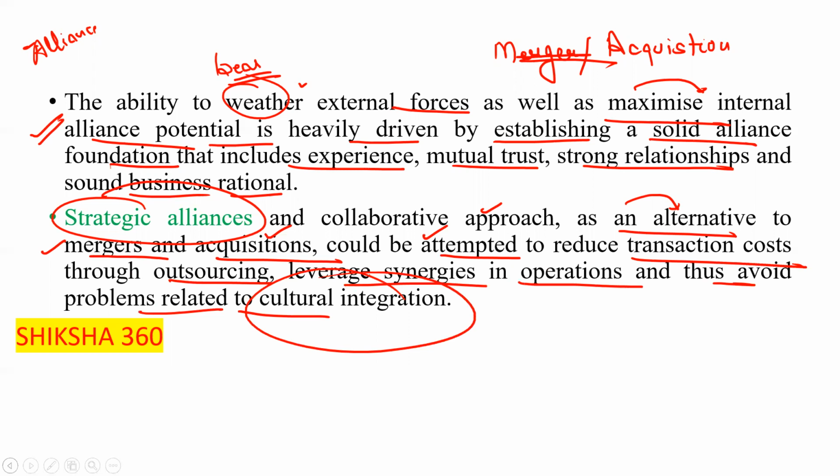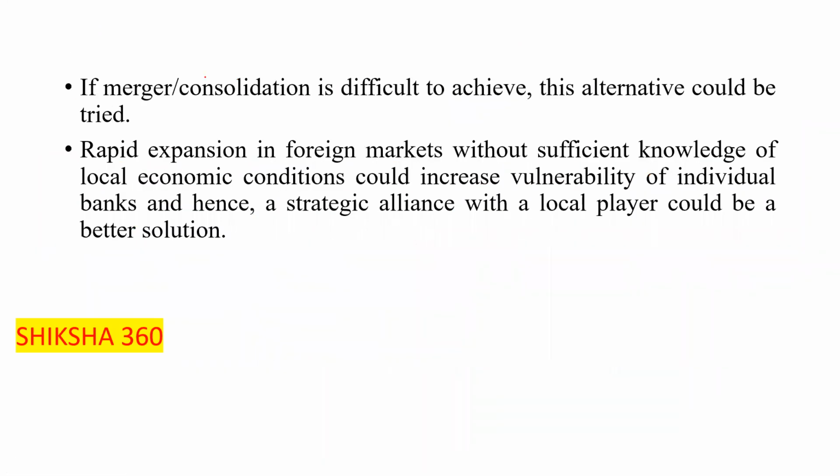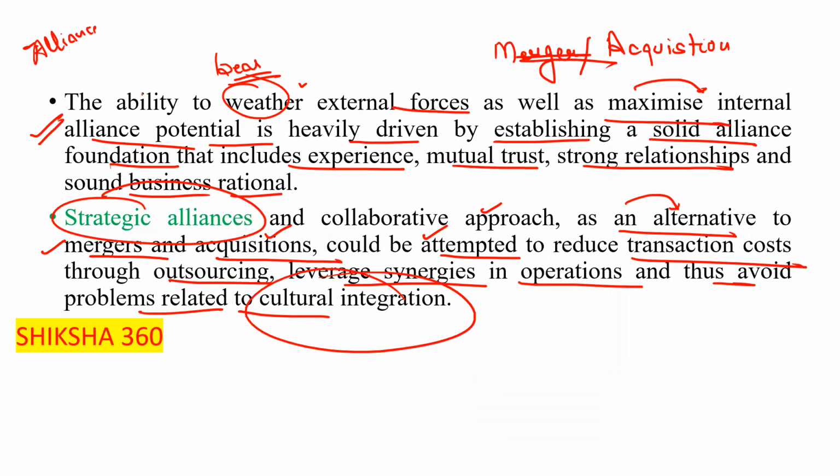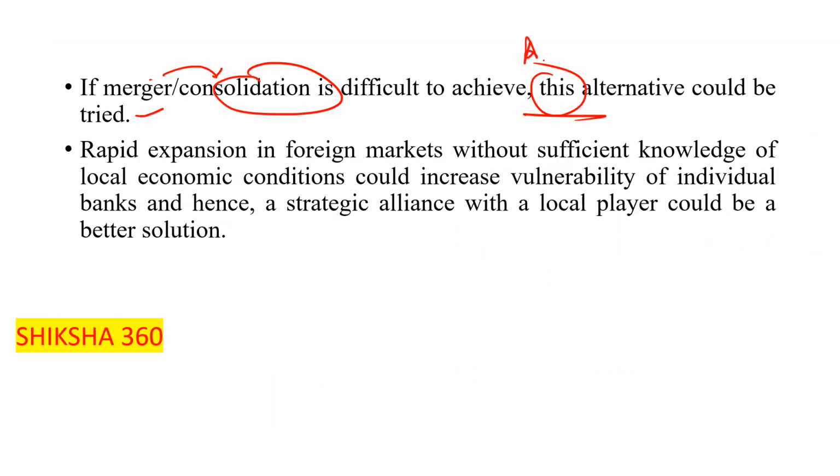Just simple, sometimes they can ask in the examination which of the following is an alternative to merger and acquisition. You just have to answer that it is strategic alliance. Now, if merger or consolidation is difficult to achieve, this alternative, the alliance, which we have already discussed, could be tried.